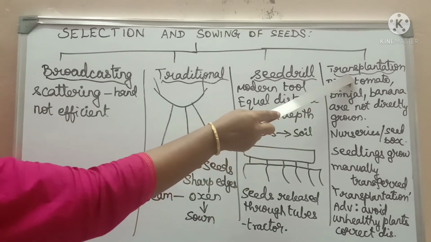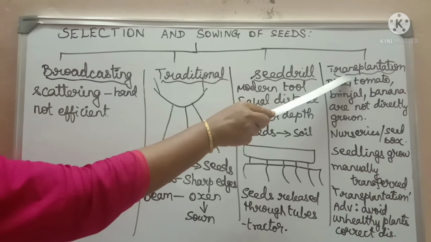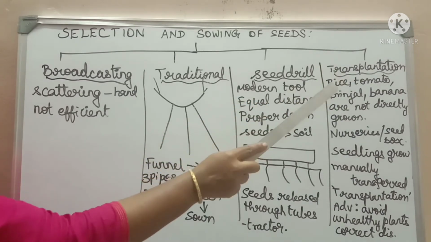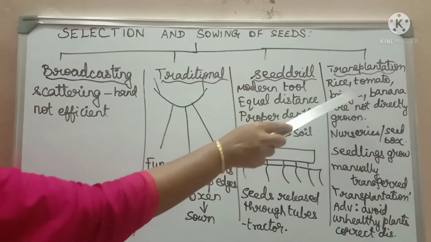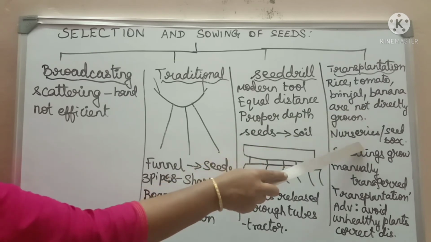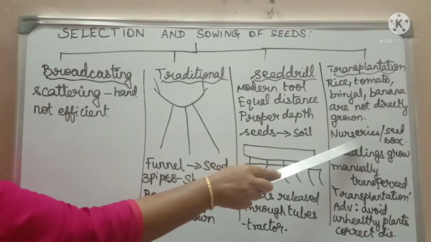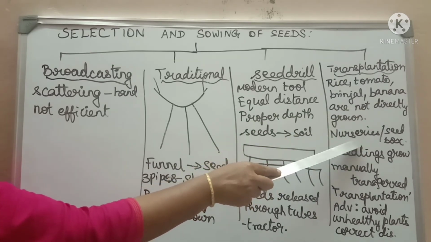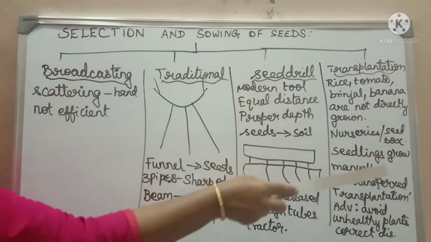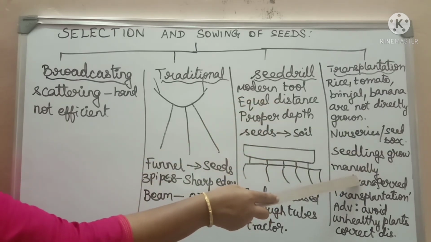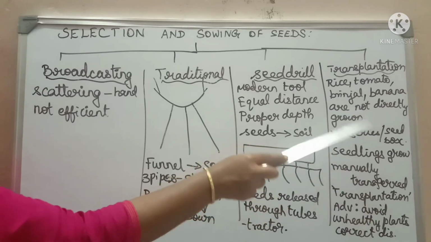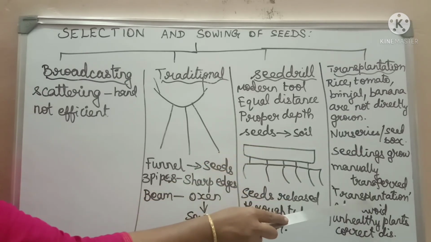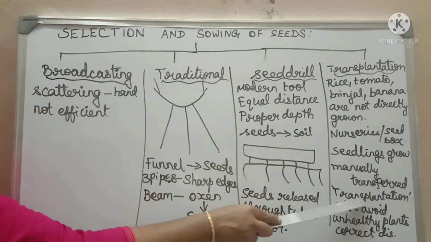Next is the transplantation method. In this method, crops such as rice, tomato, brinjal and banana are grown in nurseries. After the seedlings attain proper growth, they are transferred to the farmland. Since they are transferred from one place to another, it is called the transplantation method.